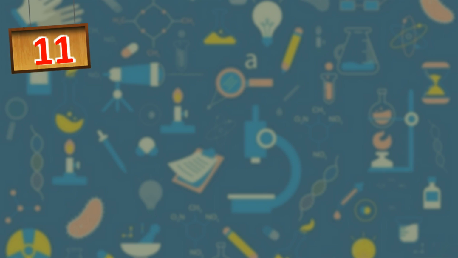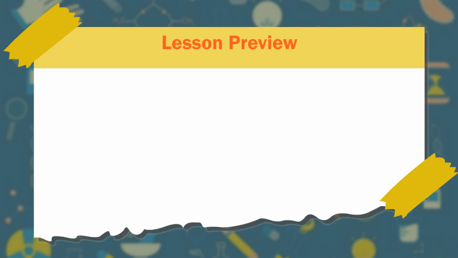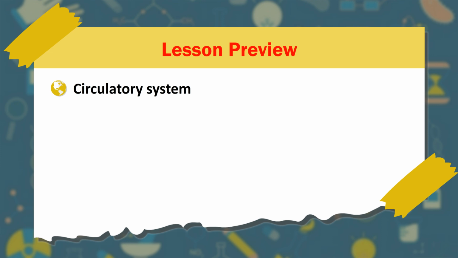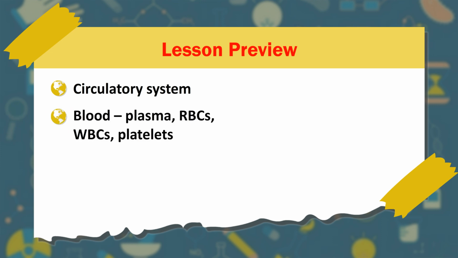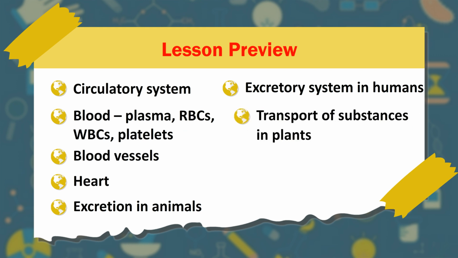Chapter 11. Transportation of materials in animals and plants. Lesson Preview. Circulatory system. Blood, plasma, RBCs, WBCs, platelets. Blood vessels. Heart. Excretion in animals. Excretory system in humans. Transport of substances in plants. Transpiration.